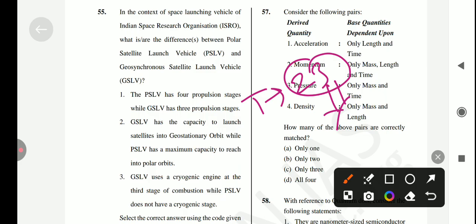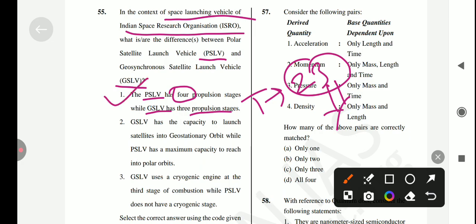Today's first question is, in the context of space launching vehicles of ISRO, which is Indian Space Research Organisation, what are the differences between the PSLV, which is Polar Satellite Launch Vehicle, and GSLV, which is Geosynchronous Satellite Launch Vehicle? Okay, so the first statement is, the PSLV has 4 propulsion stages while the GSLV has 3 propulsion stages. Is it true? Yes, it's a correct statement. PSLV has 4 propulsion stages and GSLV has 3. Okay, so the first statement is correct.